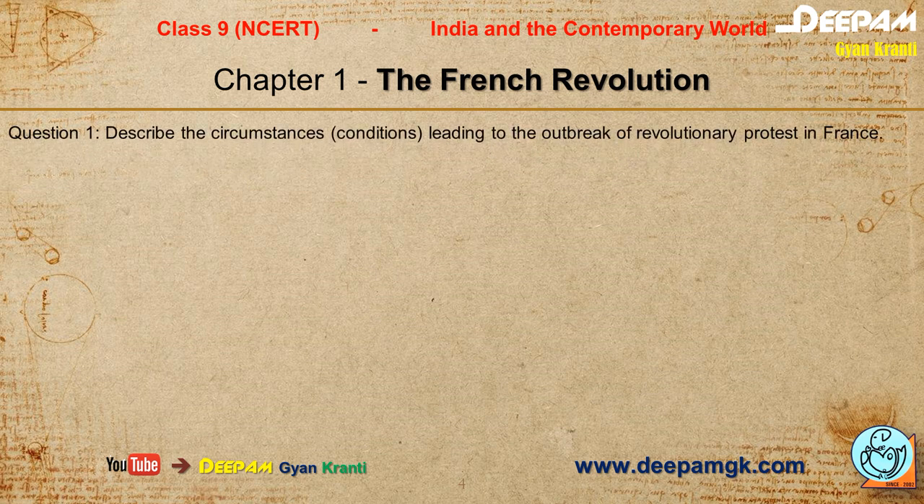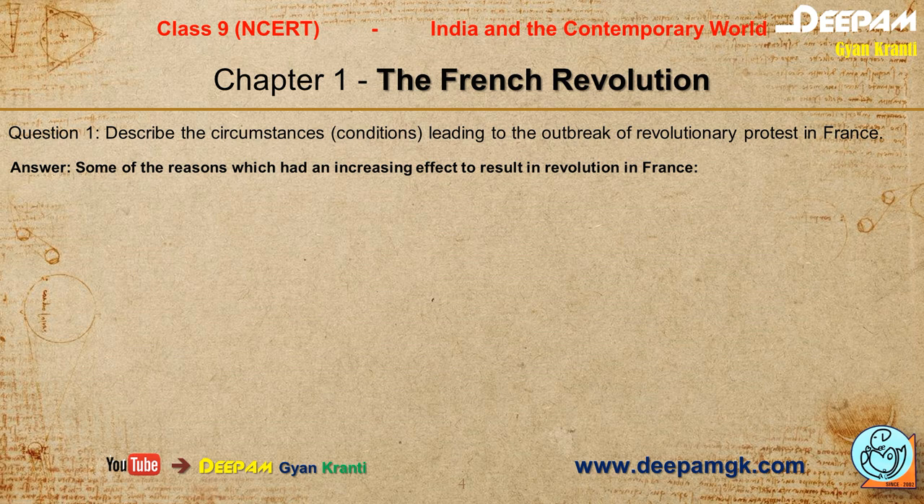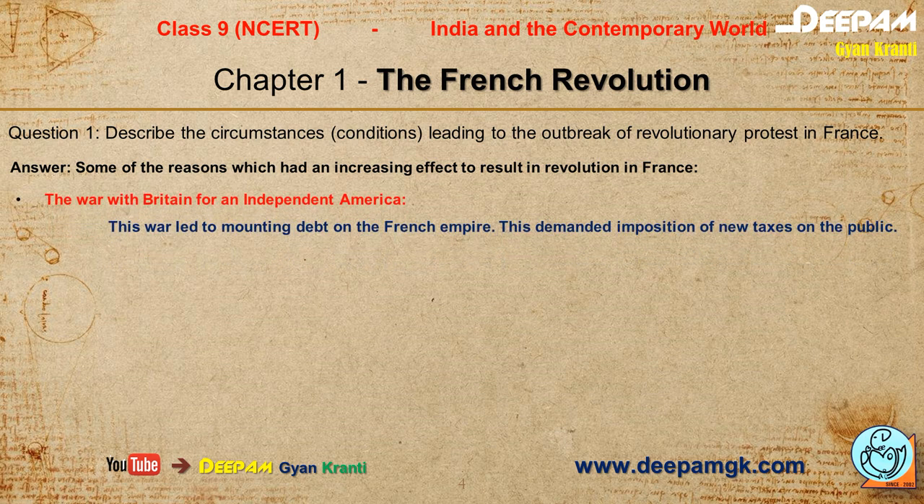The first question, describe the circumstances, it means the conditions leading to the outbreak of revolutionary protest in France. Our answer is like that. Some of the reasons which had an increasing effect to result in revolution in France. Students, you should write your answer like this. In the same manner, I have made the slides so that you can understand how you should write your answer in your answer sheet.